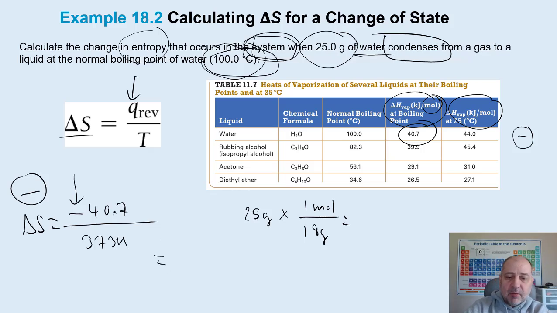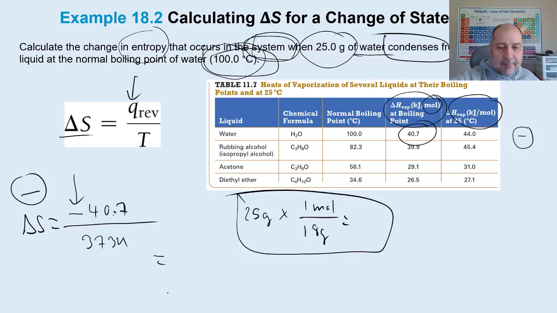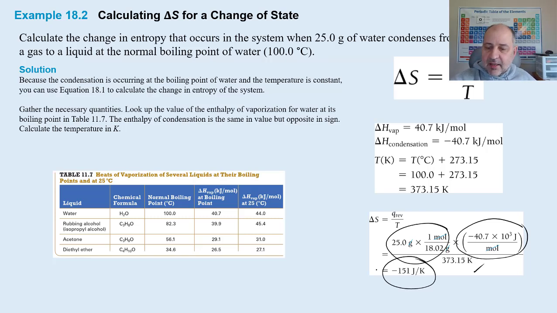So this gives us some number, but as I said, we also need to convert that to moles, and so whatever that number is, we then apply that to the number of moles, because this is going to be in joules per K. Let me just bring it up here, right? So here we are converting grams to moles, and then we're applying, he does it all here in one, and he divides by the temperature, and that gives you an entropy of minus 151 joules per K. As I said, the units of entropy are in joules per Kelvin, in contrast to the units for enthalpy, which are just in kilojoules or joules or sometimes per mole.